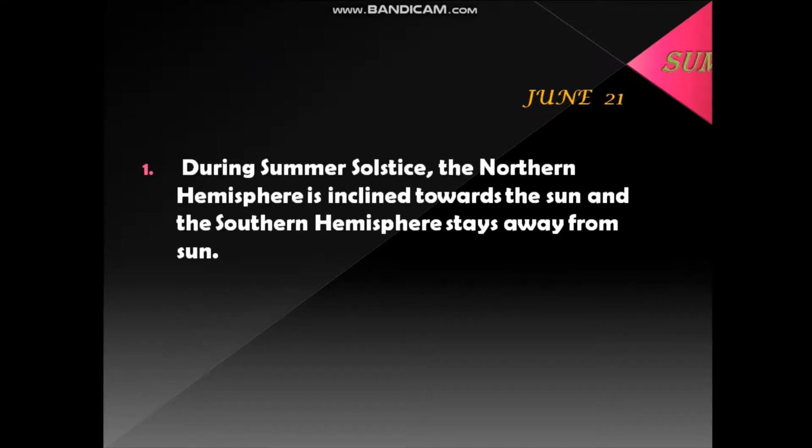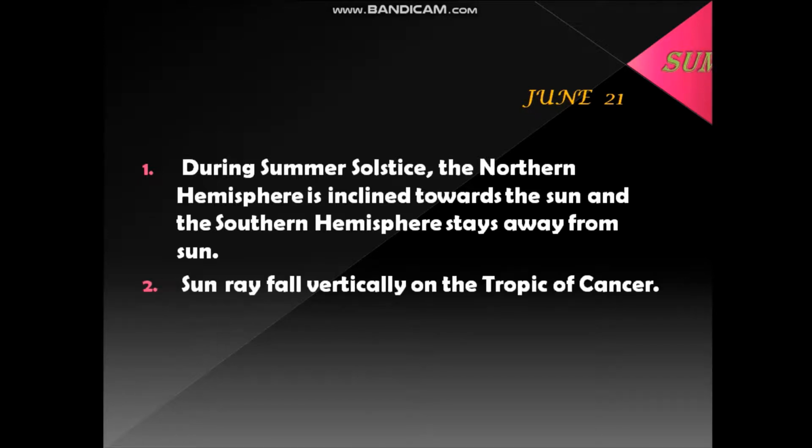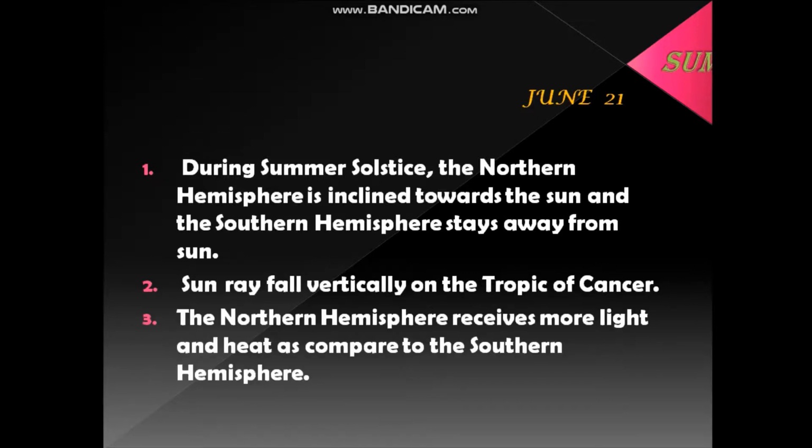First, summer solstice. On 21st June, the North Pole is tilted towards the sun. The sun overhead, or direct rays of the sun, fall on the Tropic of Cancer at 23.5 degrees north. This position of the earth is called summer solstice.